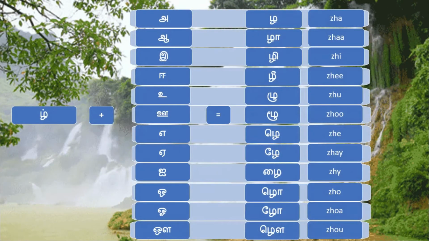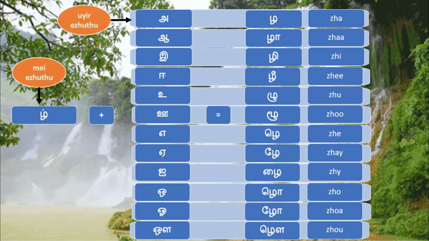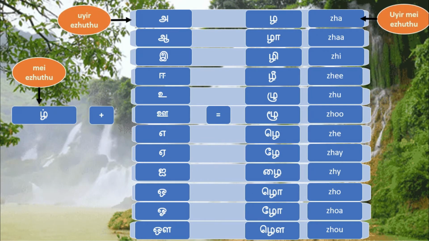We can learn some more words in the next video. Now let us look at the உயிர்மெய் எழுத்துக்கள் generated by Zh. Zh மெய் எழுத்து, A உயிரெழுத்து, give rise to Zha உயிர்மெய் எழுத்து. Similarly, Zha, Zhi, Zhi, Zhu, Zhu, Zhe, Zhe, Zhai, Zho, Zho, Zhau. So these are the உயிர்மெய் எழுத்துக்கள் generated by Zh.